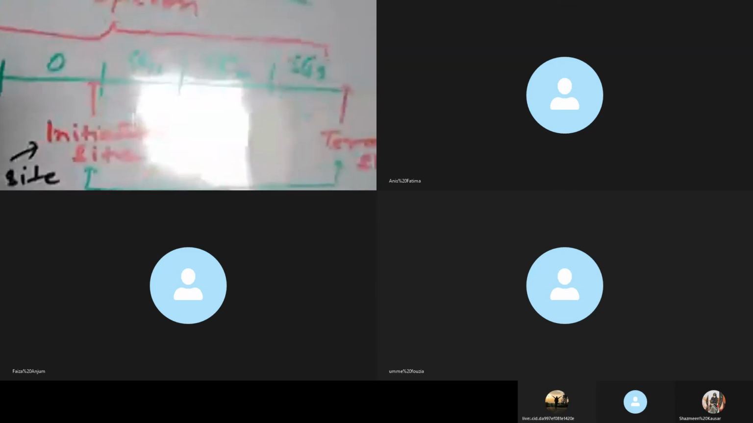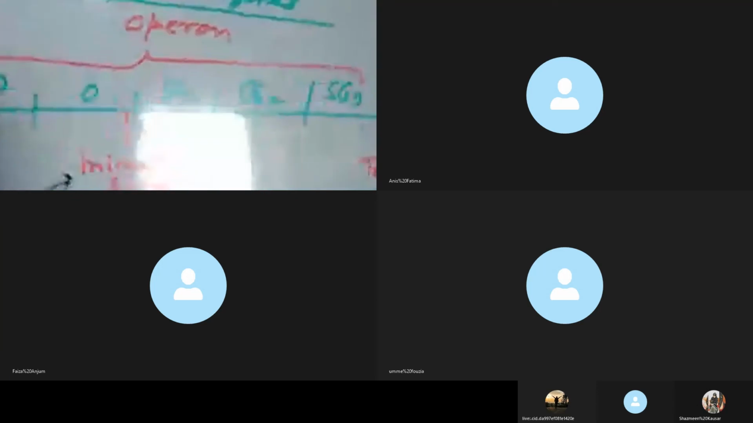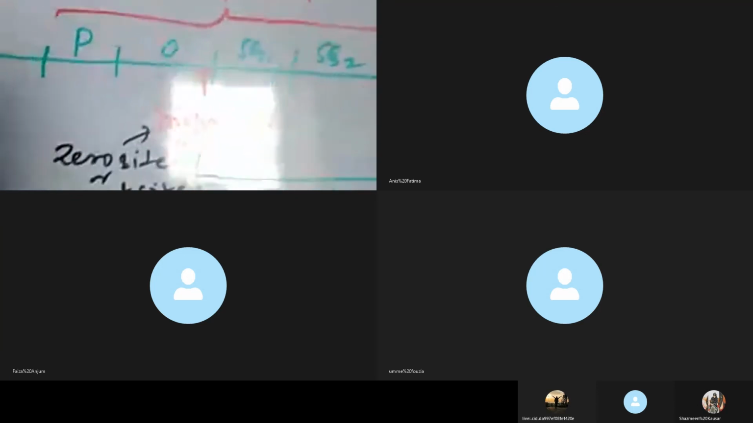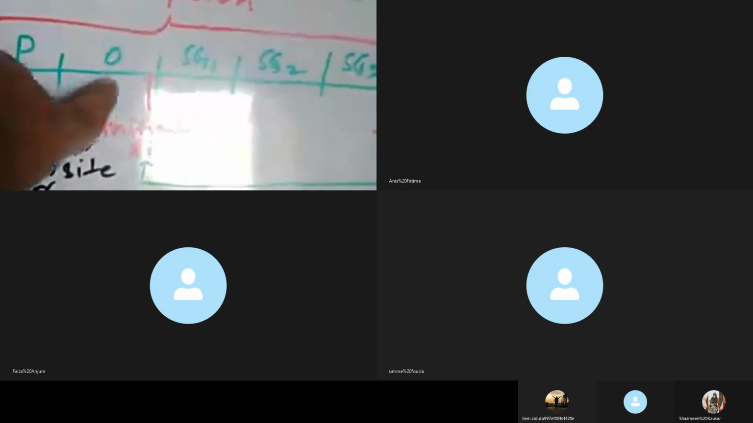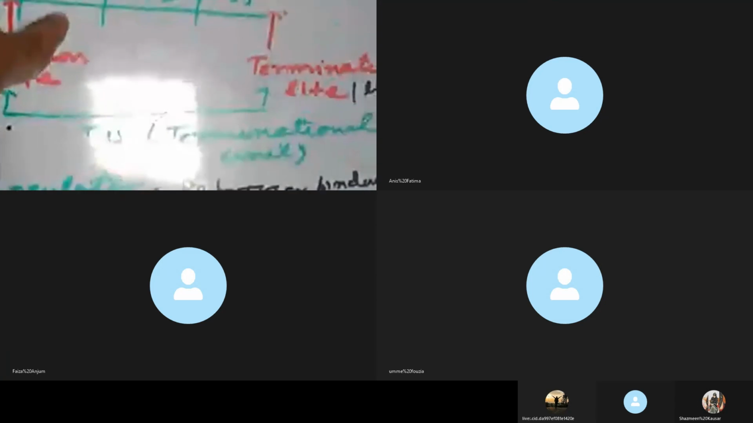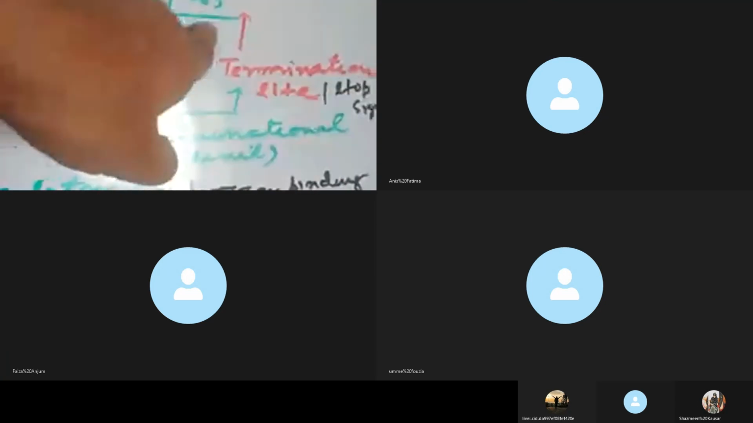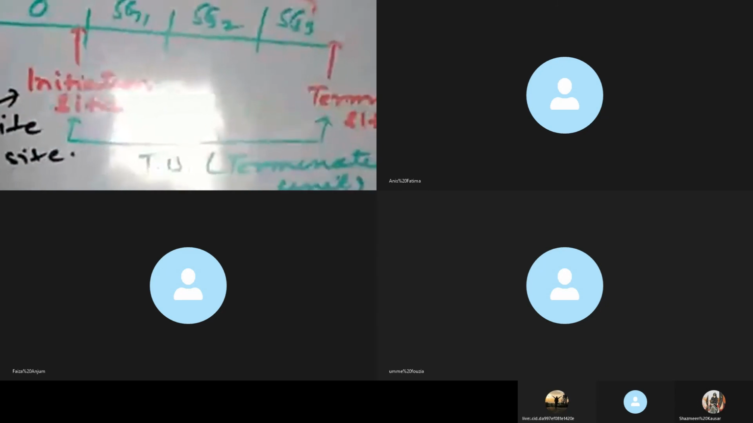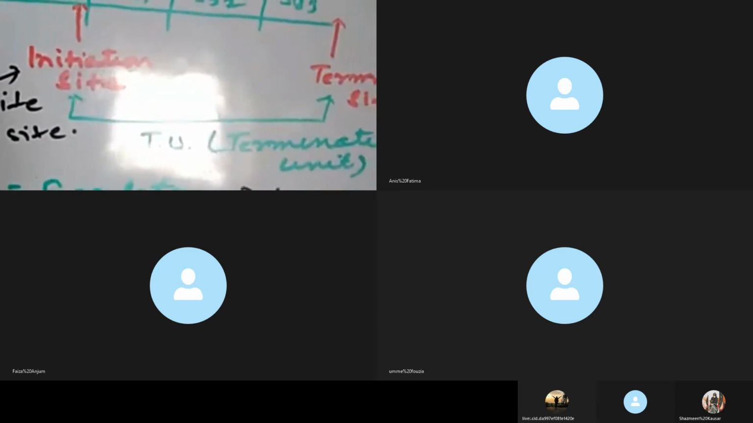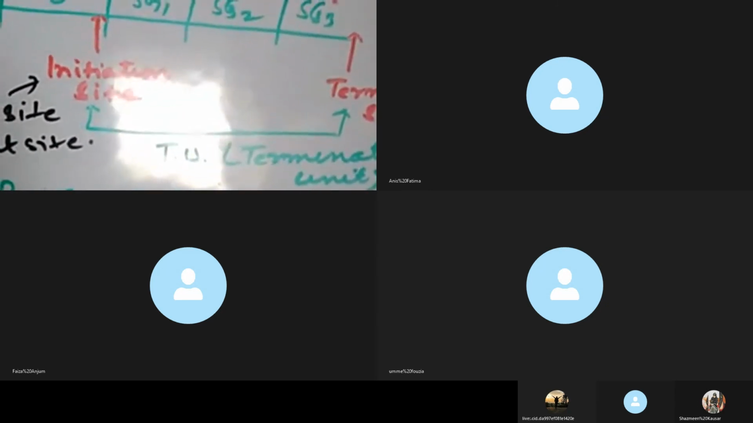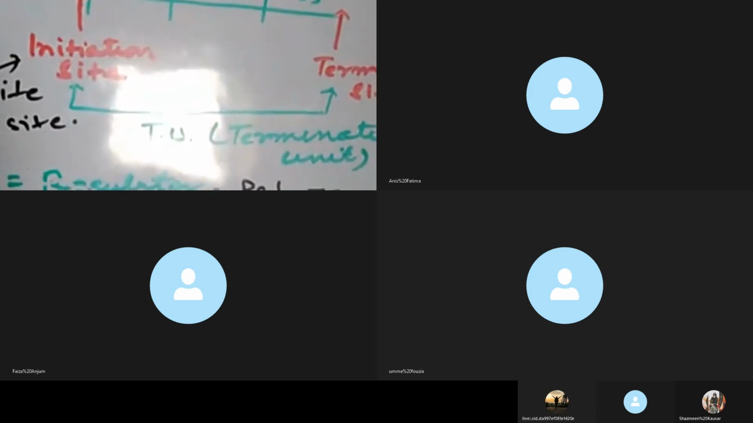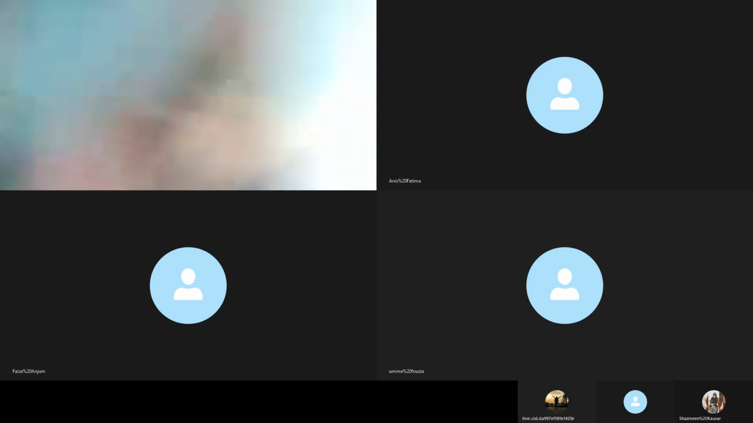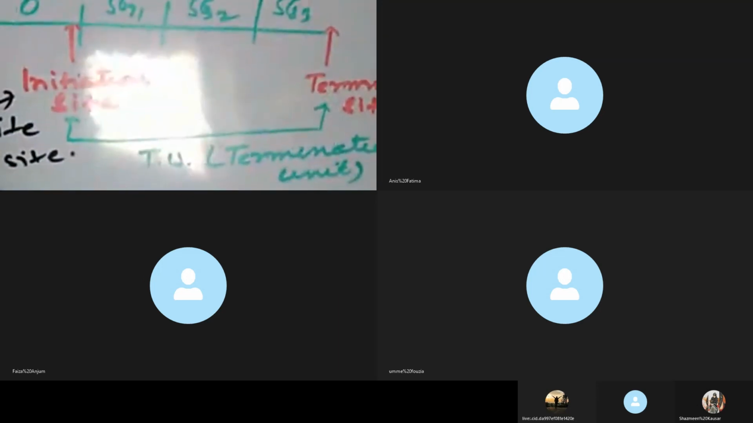So look at this structure showing the regulator region, promoter region, operator region, structural gene 1, structural gene 2, and structural gene 3. This is the regulator. Regulator is not a part of the operon. Regulator operon का part नहीं होता है. ठीक है, regulator क्या है? Regulator is not a part of the operon.